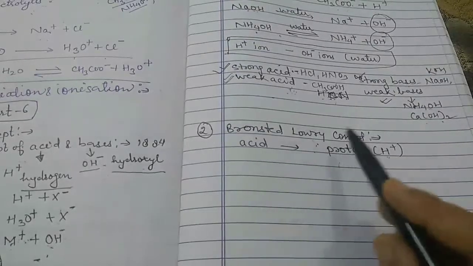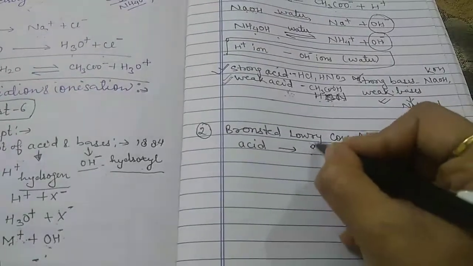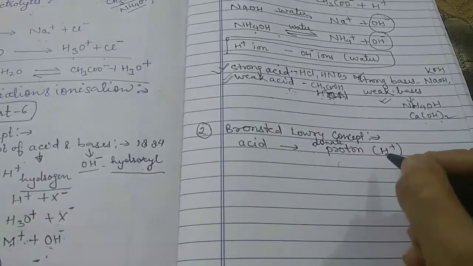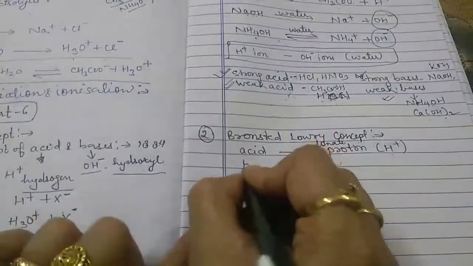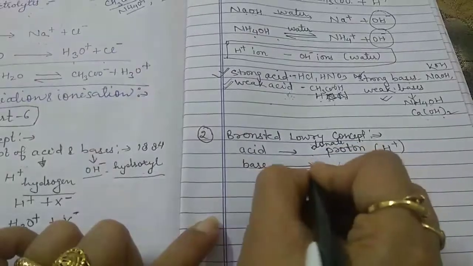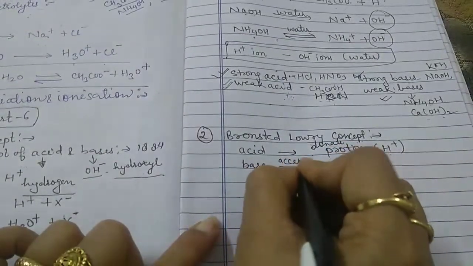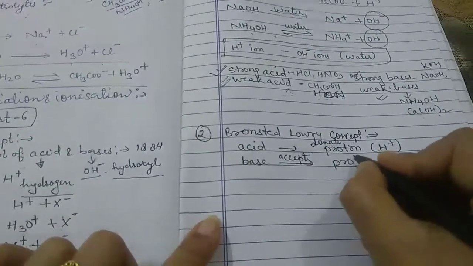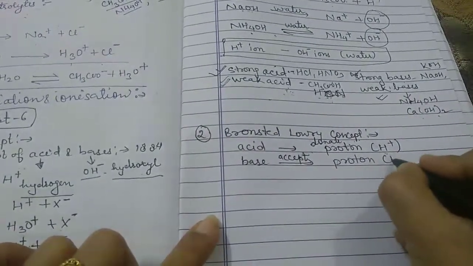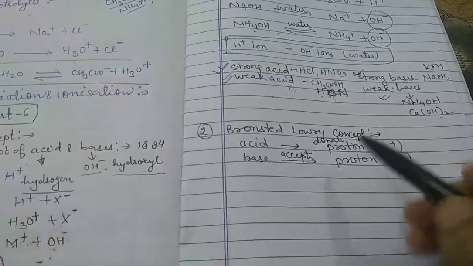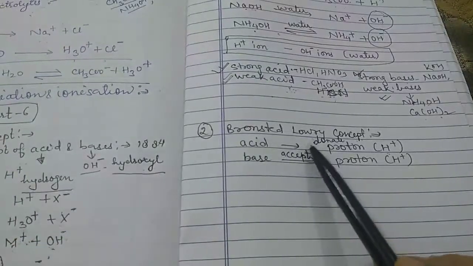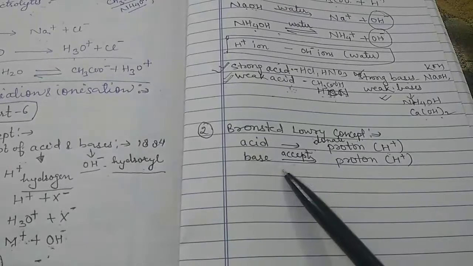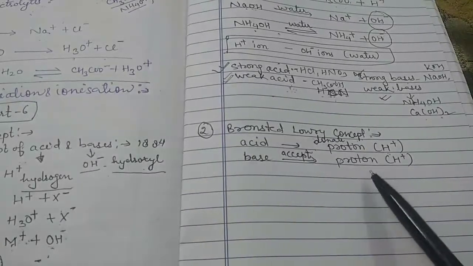So acids are substances which donate a proton, whereas a base is a substance which accepts a proton, that is, H plus ion.